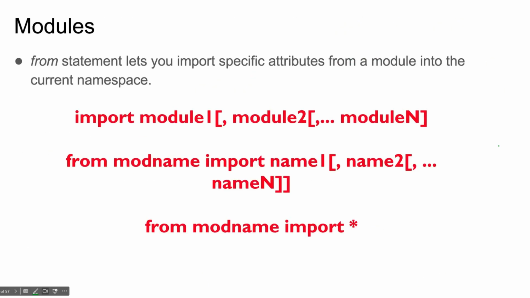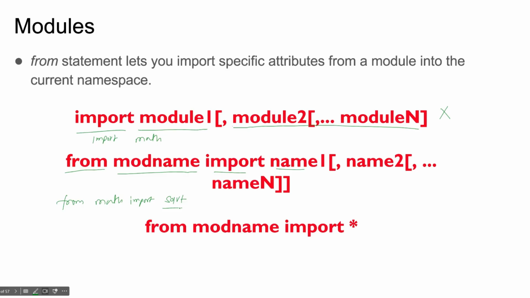Before this, import module name. You can import multiple modules in a single line, but it is not recommended. Recommended is that in each line you import one module. You can also import like this: from module name import name. For example, here I am writing import math. Here I can write from math import sqrt.